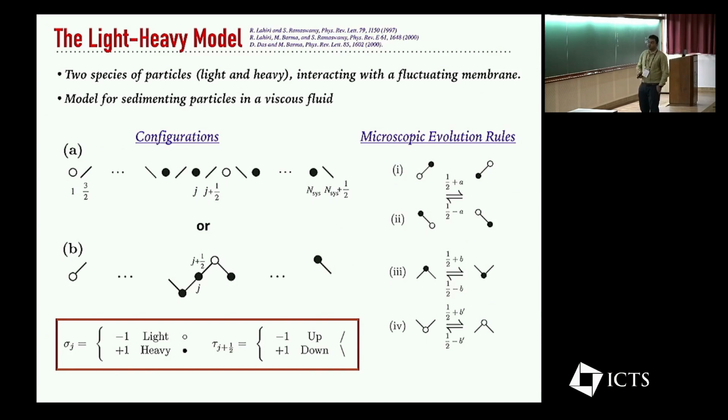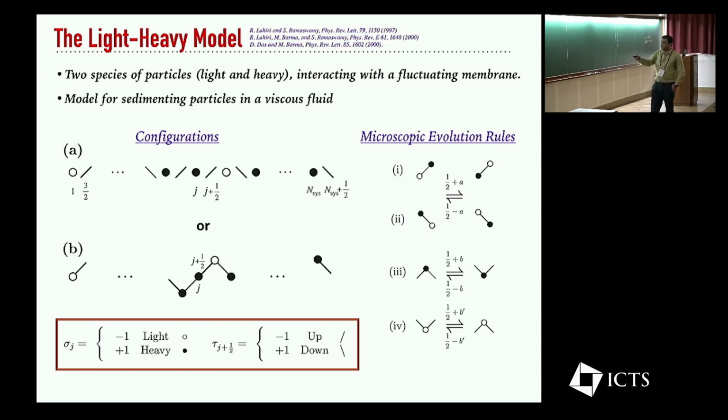The microscopic evolution rules of this model are as follows. Particles preferentially roll downhill. So if there's a particle on a slope, it will prefer to roll downhill with some biased rate A: half plus A in this direction and half minus A in the reverse direction. So it's biased towards rolling downhill. This is how particles are channelized by the surface, but the surface itself can also be affected by the particle. If you have a heavy particle, it will try to pull a hill into a valley, so it's naturally moving downwards.